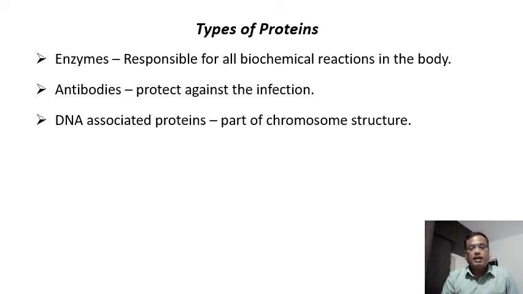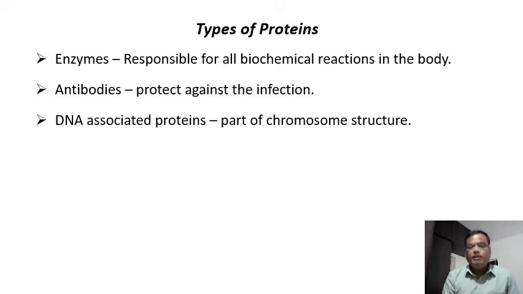So next, I already mentioned antibodies, which are nothing but immunoglobulins, which are produced by the immune system against infection. Then another kind of proteins are the proteins which are associated with the DNA molecule.